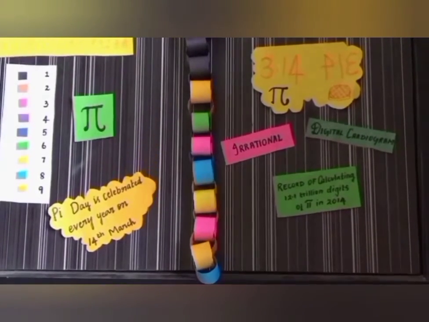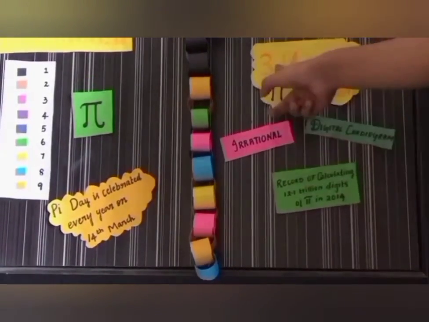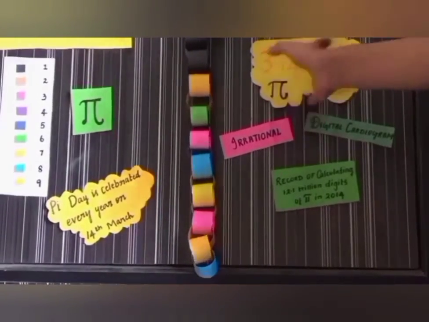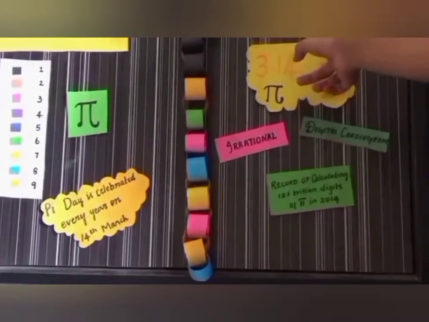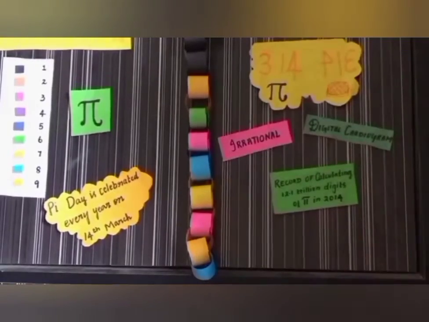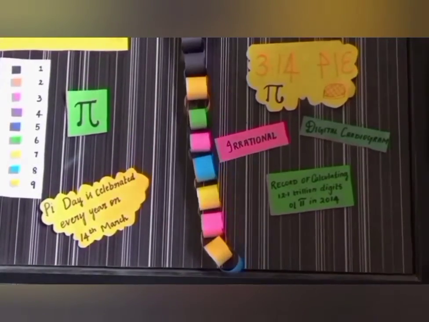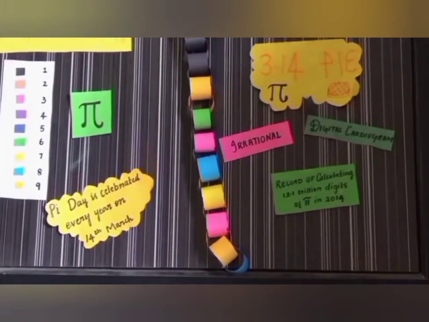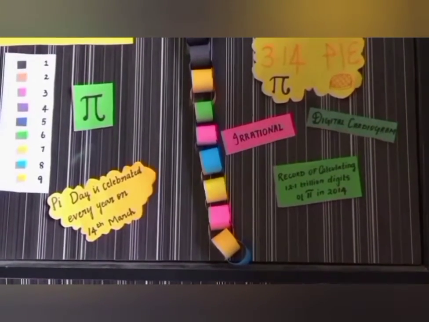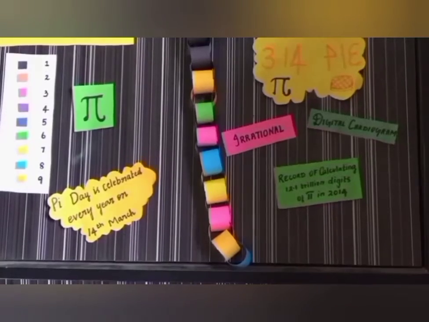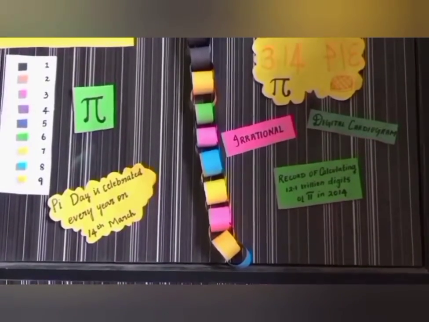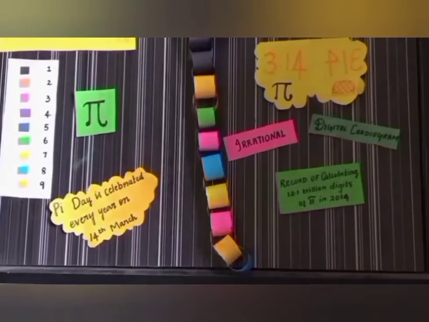Another fun fact about pi is that the value of pi, that is 3.14, when written backwards, looks as if it says PIE, that is the pie which I mentioned earlier. Approximate value of pi is 3.14. When I say approximate, I mean that because the value of pi is irrational. Irrational means the decimal places are never ending and also non-repeating.